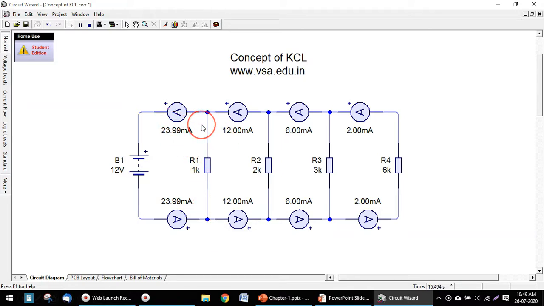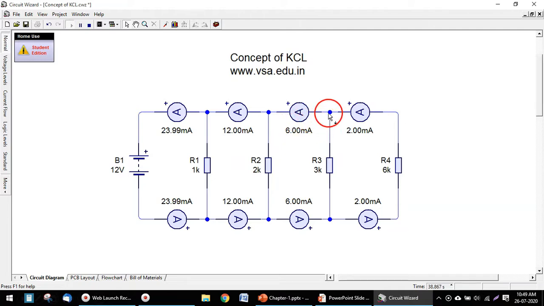This 24 milliampere is split into two parts. One part goes downwards into this resistor, it is 12 milliampere, and the remaining current goes on this branch. So 12 milliampere comes at this point, this is a node, and 6 milliampere current goes downward and 6 milliampere current goes on this branch.